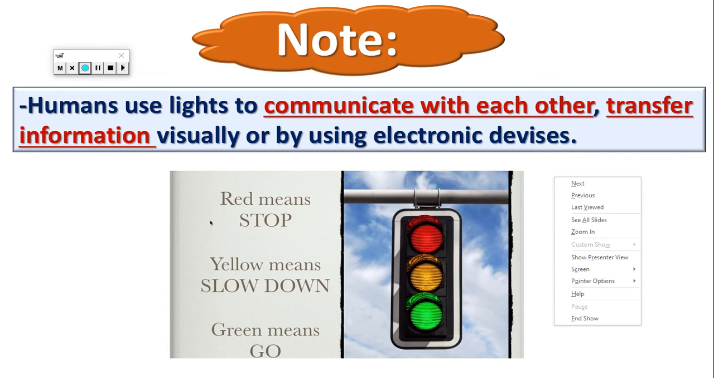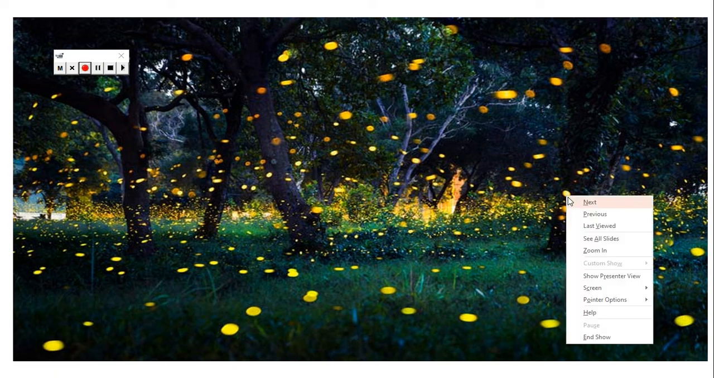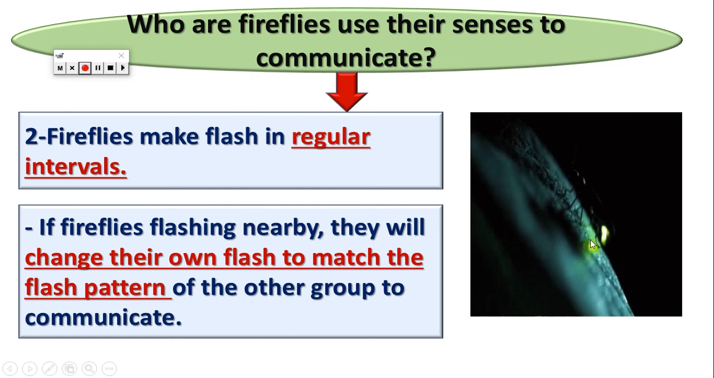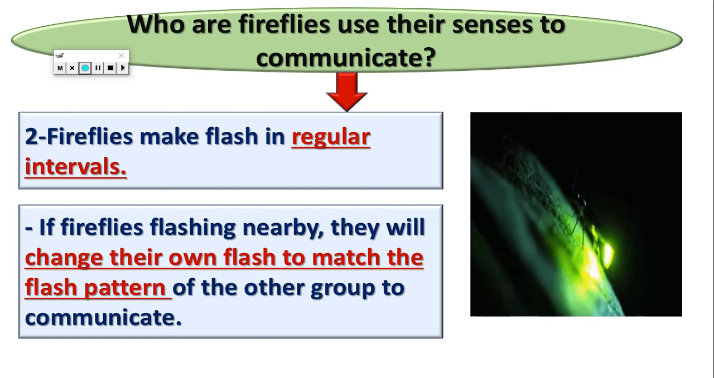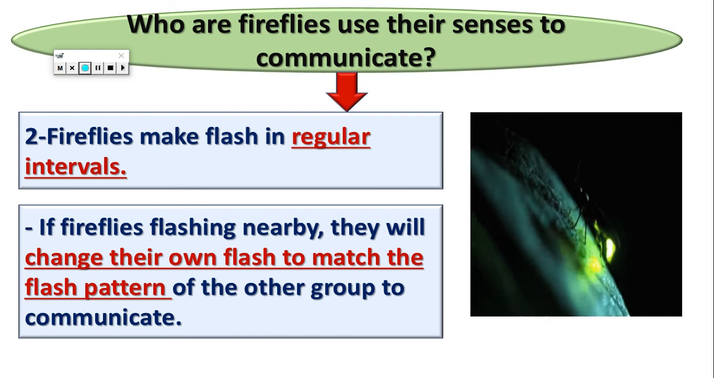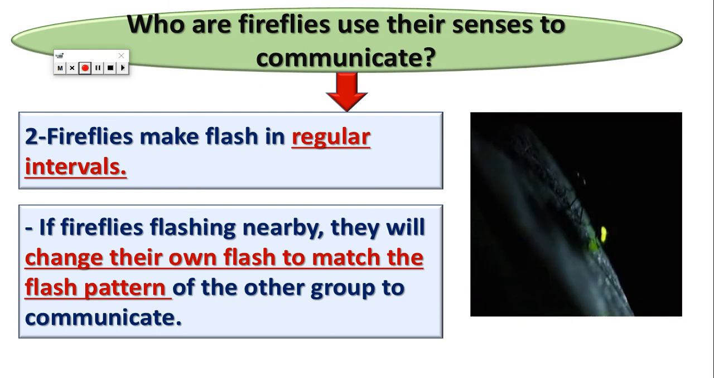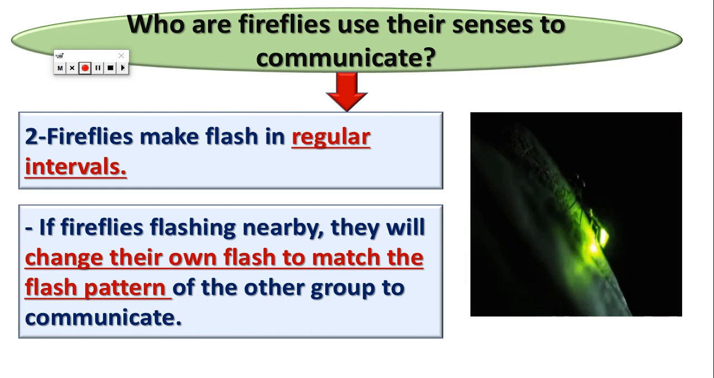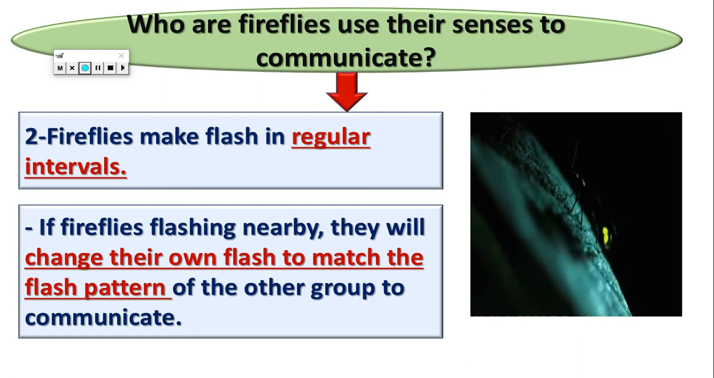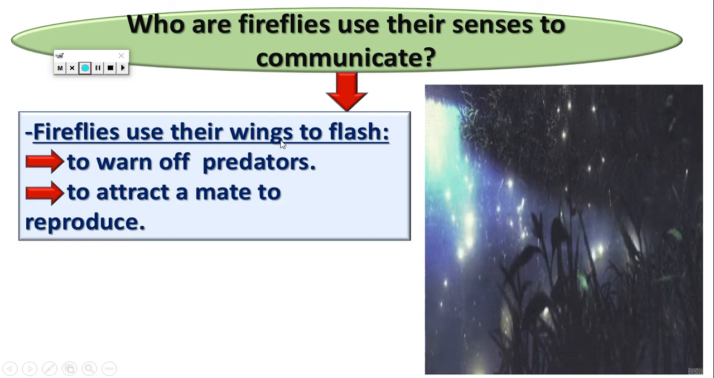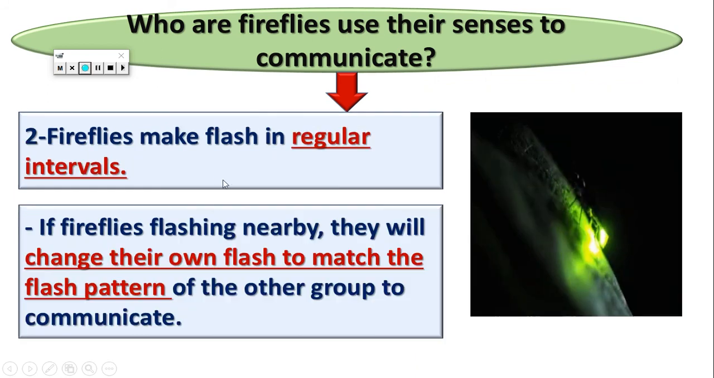So the fireflies can communicate with each other by lightening their bodies and using their wings to flash. What is the meaning of flash? Turn on and turn off the light. And each group of fireflies has its own flash or its own pattern to flash their bodies. If two groups of fireflies meet each other, one of these groups will make the same flash as the other group so the two groups can understand each other. And don't forget that fireflies communicate by flashing their bodies to warn off predators or enemies, and to attract the mate to marry or reproduce.